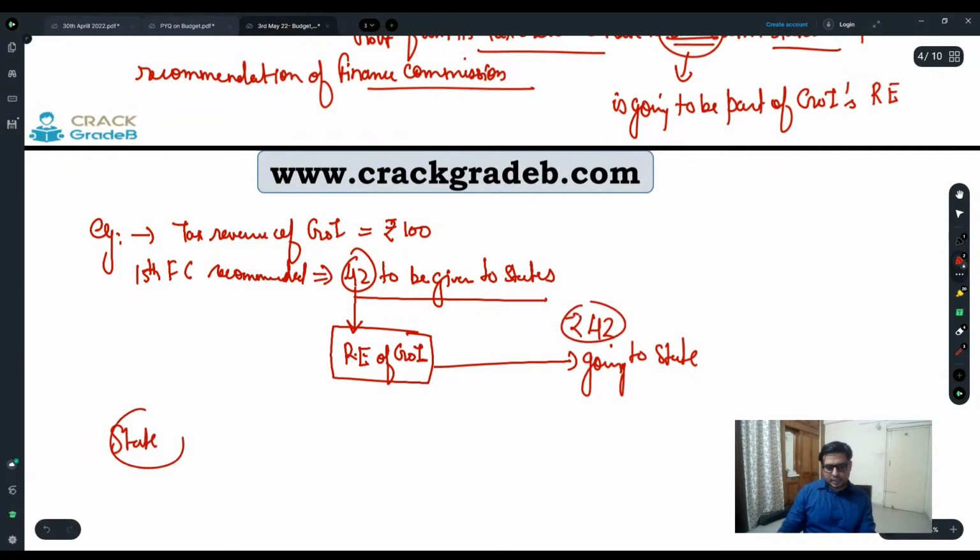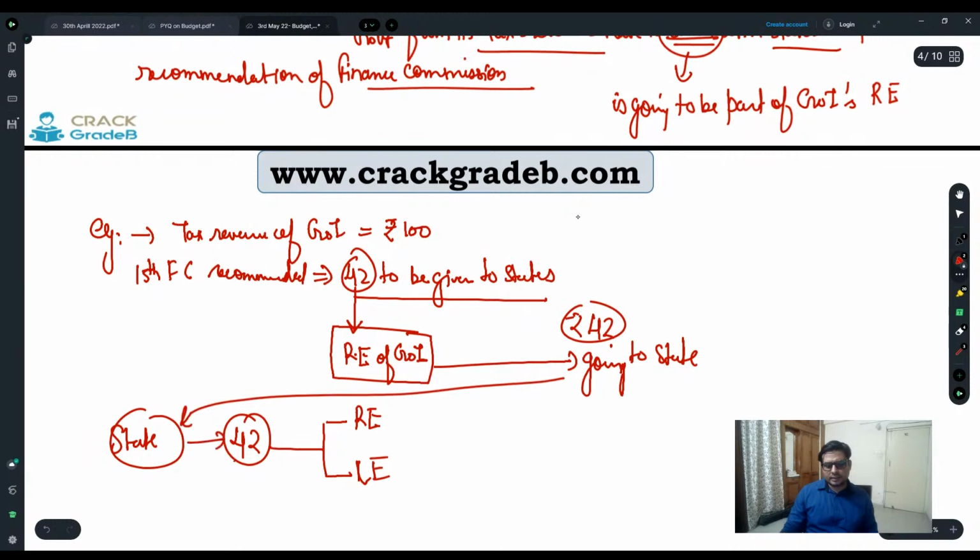Now the states which receive 42 can go for both revenue expenditure and capital expenditure. This 42 rupees is going to the states. Now states have received 42 rupees. They can go for revenue expenditure. They can go for capital expenditure. That is up to the states. So out of this 42, suppose that X rupees is expended on revenue expenditure, and the state has spent Y rupees on capital expenditure.